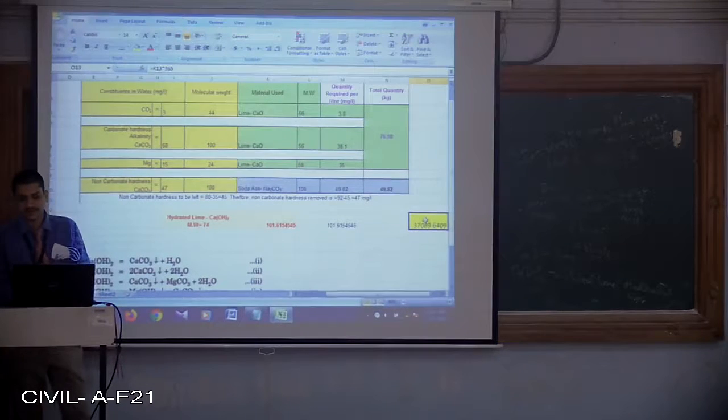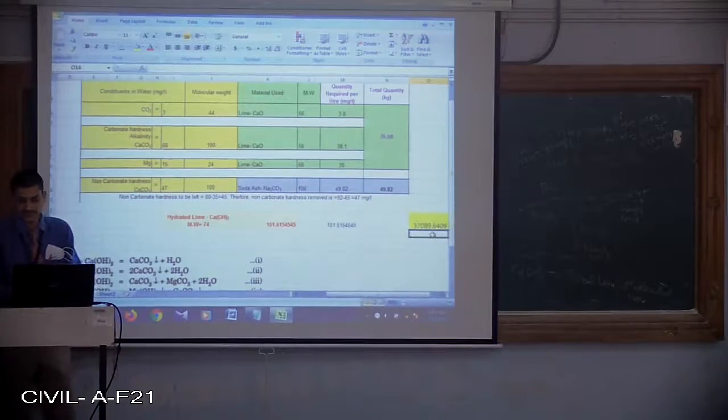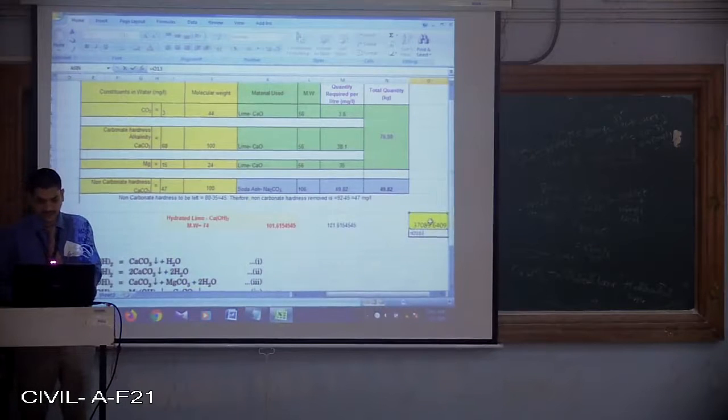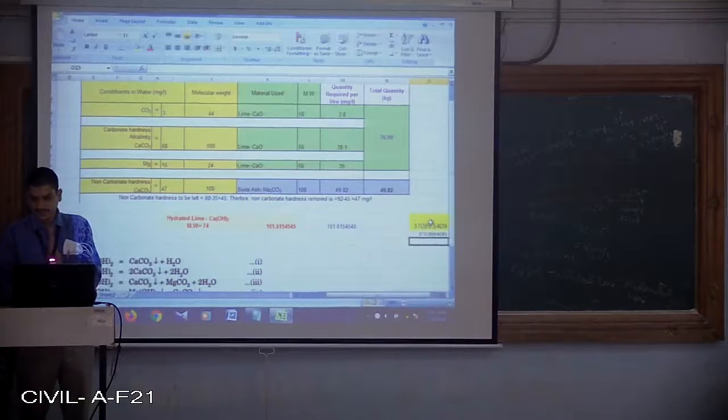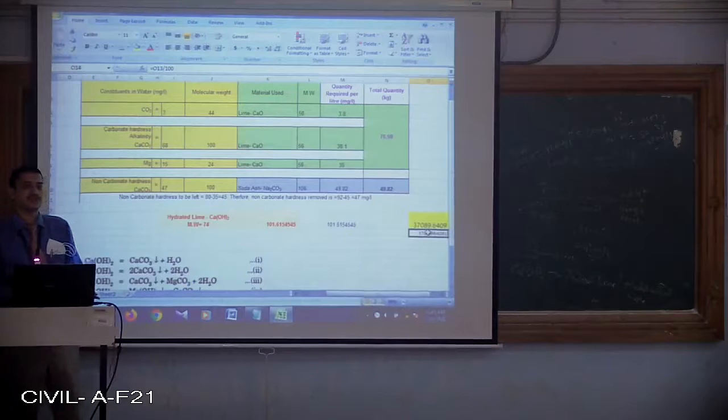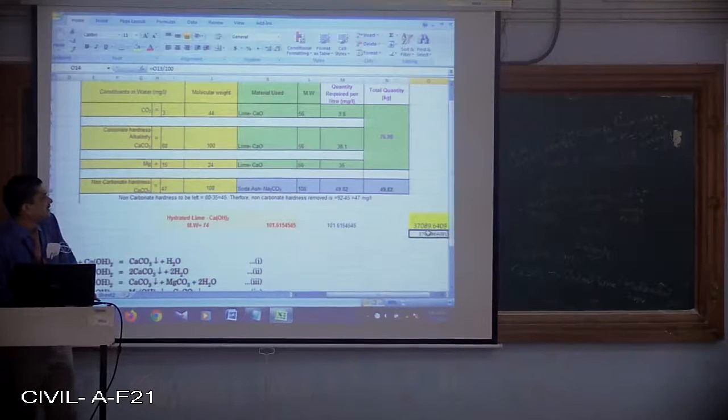That is in terms of kgs. Now you can convert it in terms of quintals also, divided by 100. So 370 quintals of lime is required.